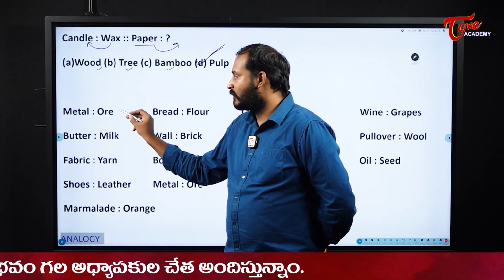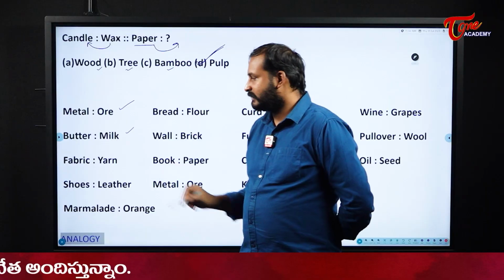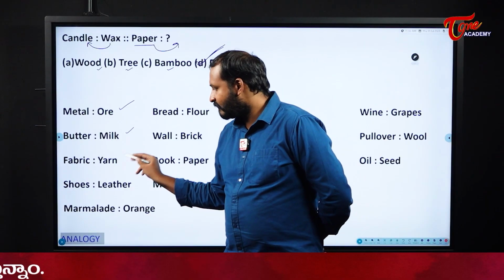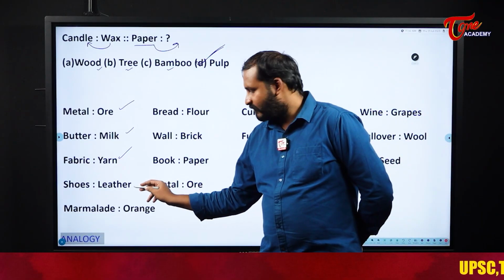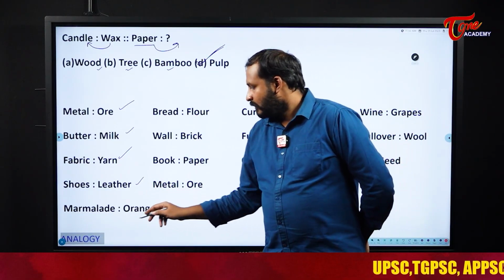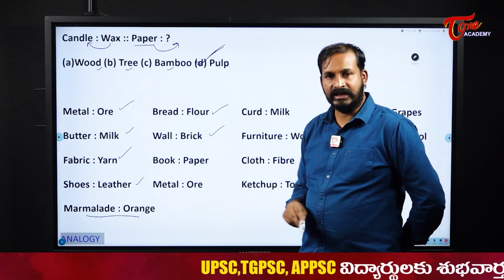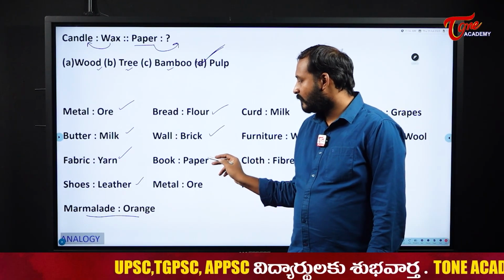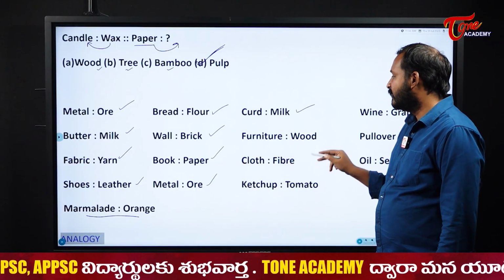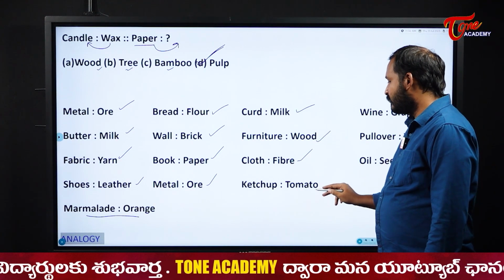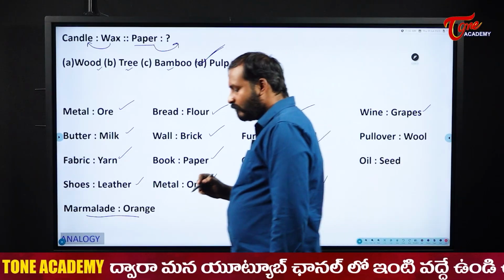Similarly, metal, ore. From ore, metal will be found. Butter, milk. Yarn, from yarn we will collect fabric. Like this, all these things, students. Shoes from leather. Marmalade, orange. Bread, flour. Brick, wall. Book, paper. Curd, milk. Furniture, wood. Cloth, fiber. Ketchup, tomato. Wine, grapes. Pullover, wool.